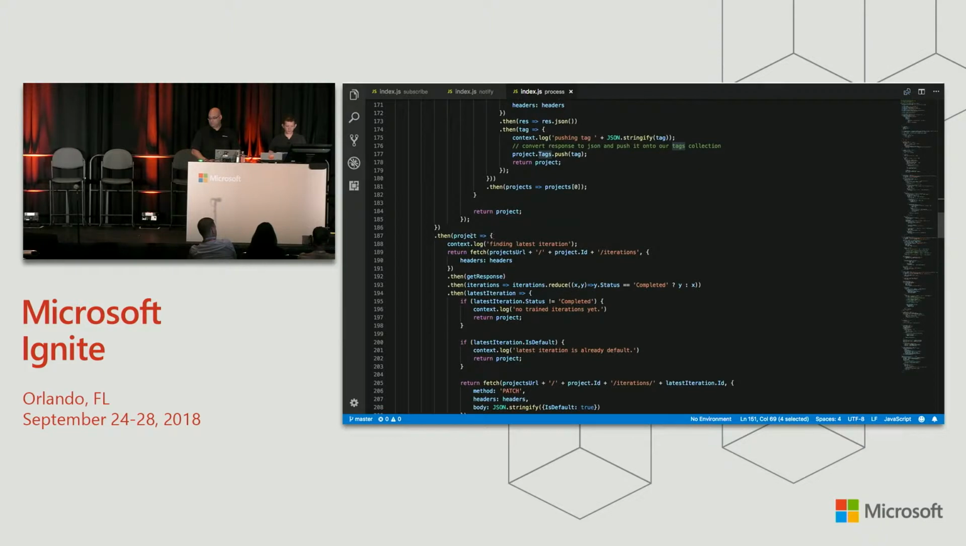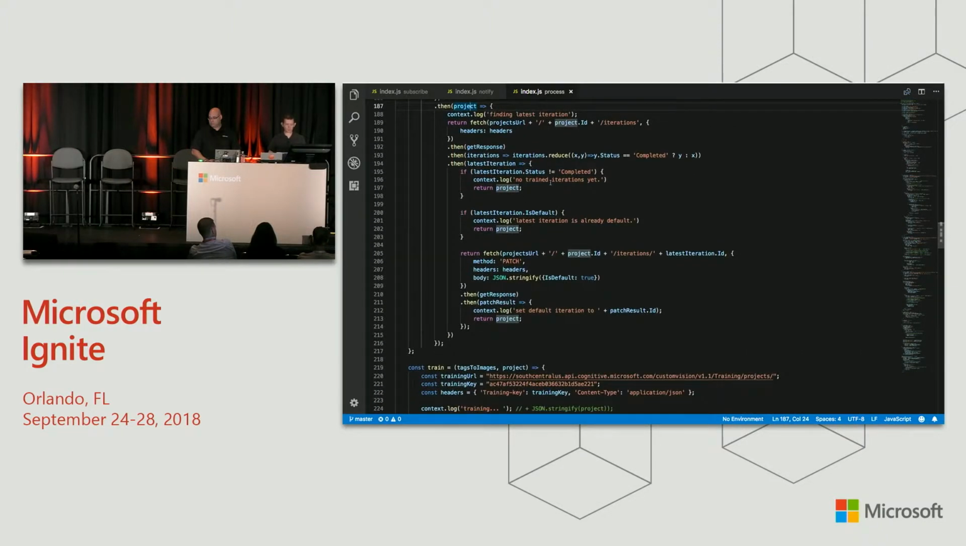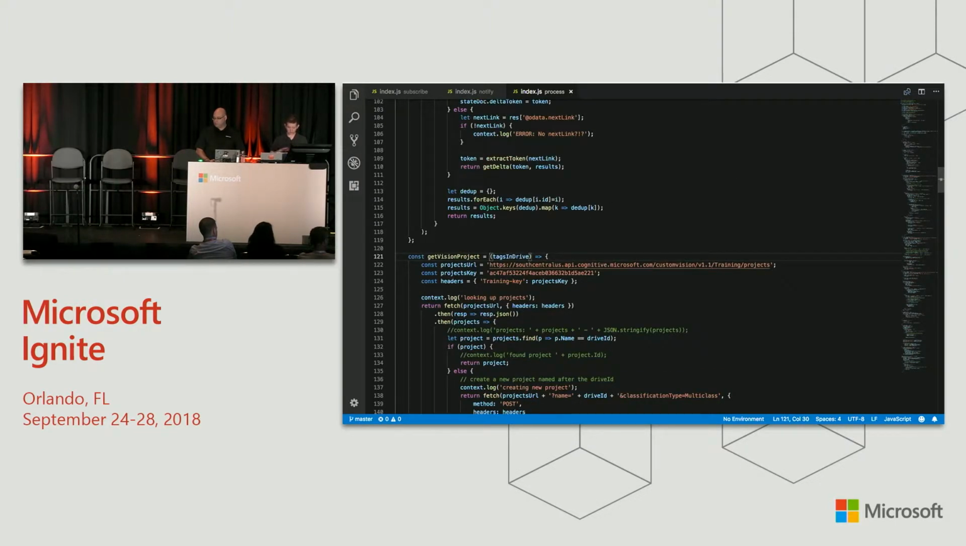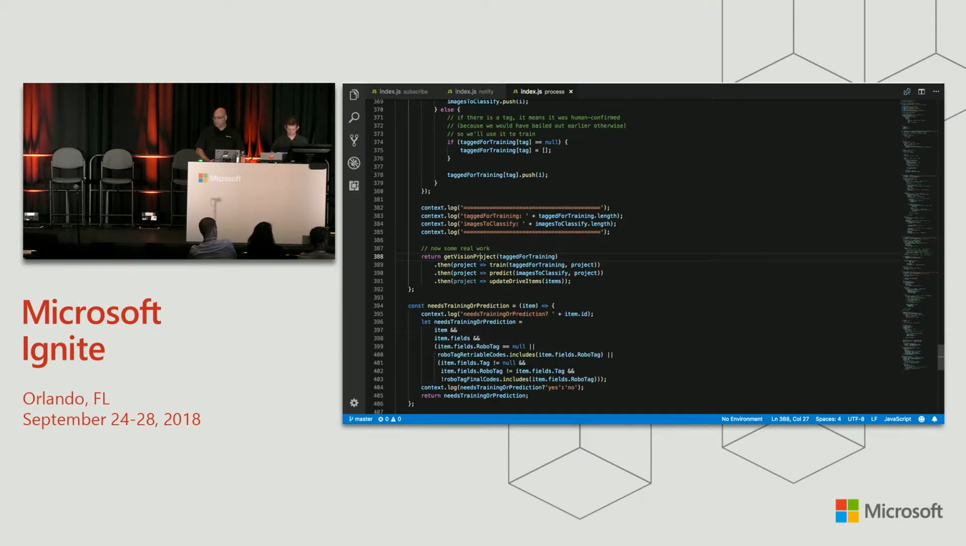And then finally, every time you train the model, it creates a new iteration, so that if you decide you don't like how you trained it, you can go back to a previous one. In this case, we're always going to want to use the latest iteration, so we look at the iterations and pick the last one that has completed. And we set that as the default iteration for use. I glossed through all of that really quick, but this will all be on GitHub soon for anyone who wants to take a look.